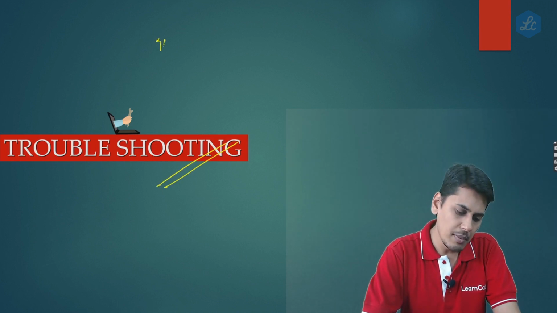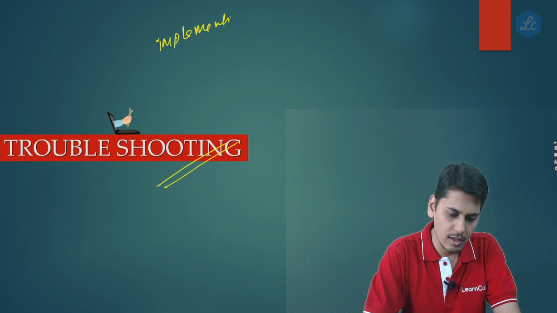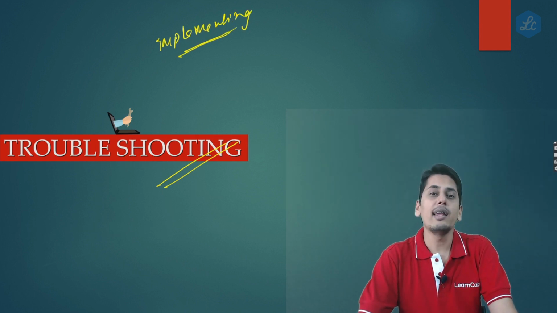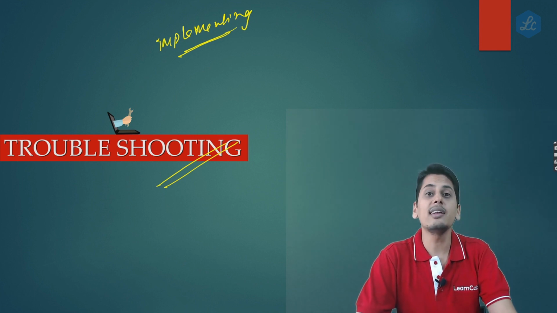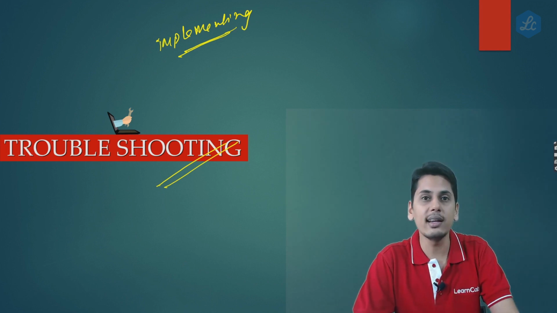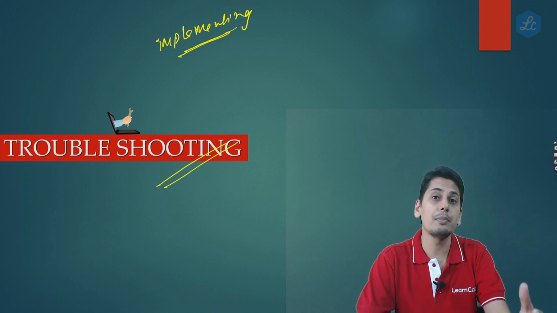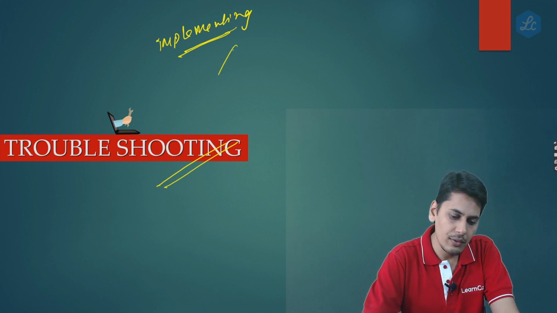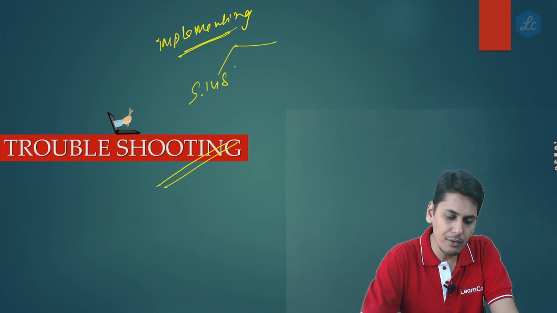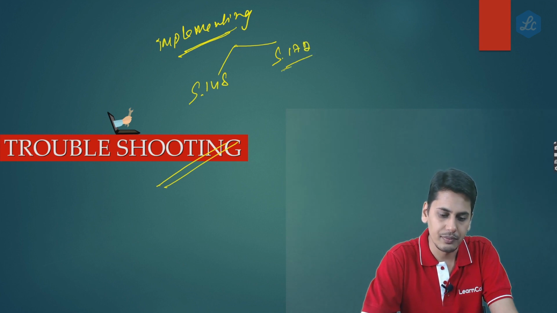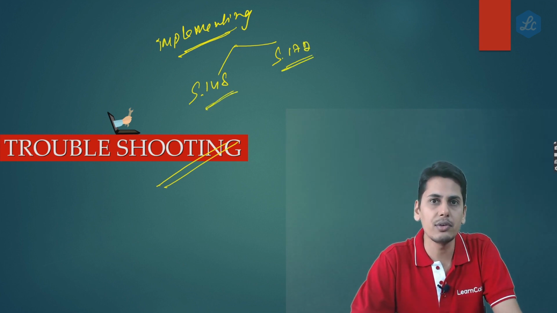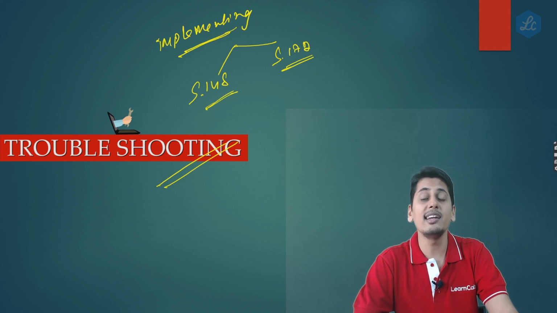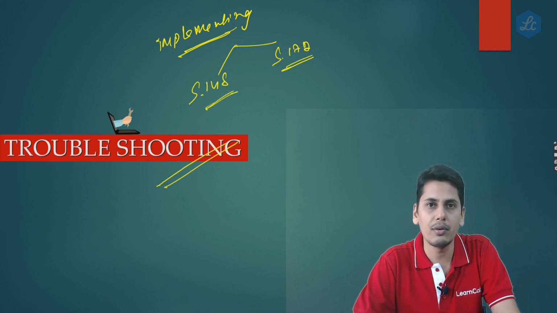Now, friends, while implementing the provisions of GST, since GST is a fairly new law, if there is any troubleshooting which needs to be done, if there is any difficulty arising due to the wordings in the law, and when you try to practically implement those wordings there is a practical difficulty, how do you troubleshoot that problem? So friends, there are two provisions in the GST law, section 148 and section 172. These are basically troubleshooting provisions in the GST law if any difficulty arises while implementing the provisions of law.